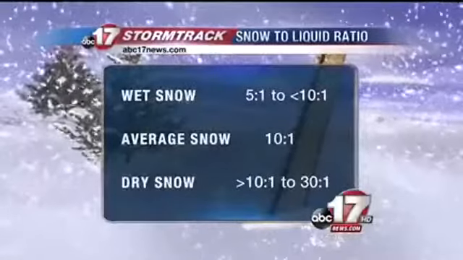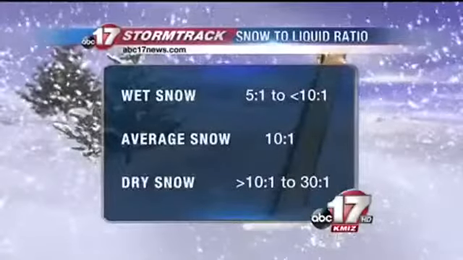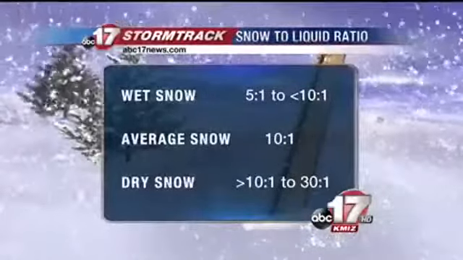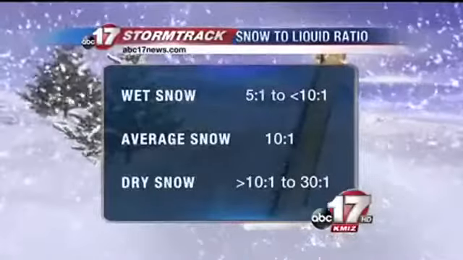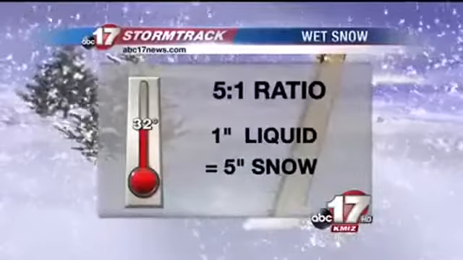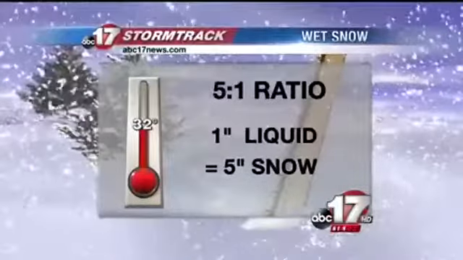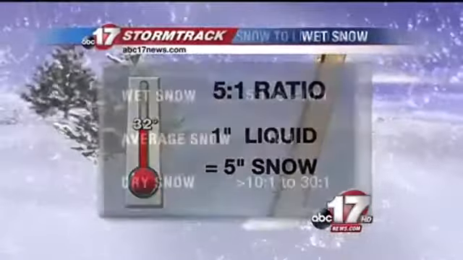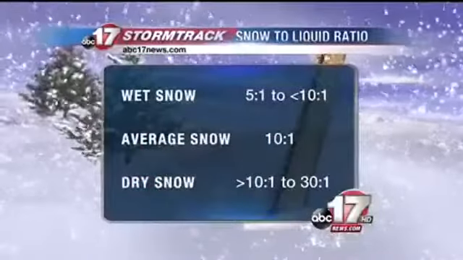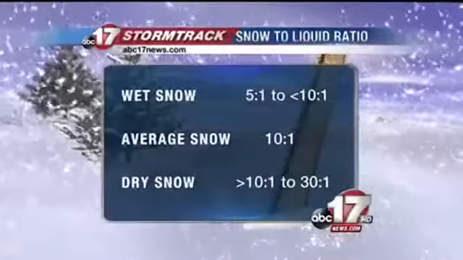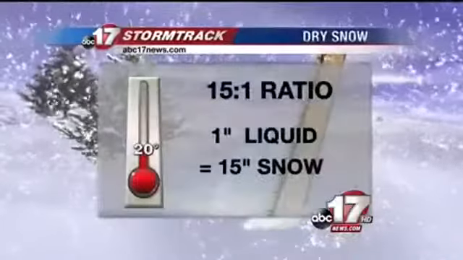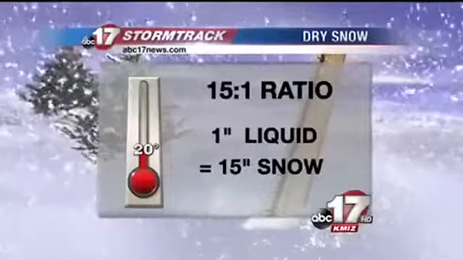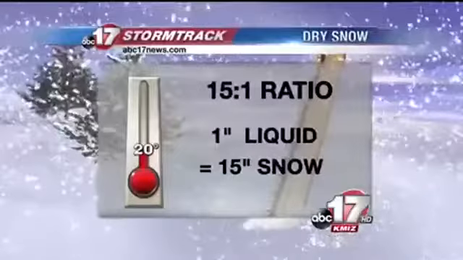A heavy wet snow usually occurs when temperatures are near or just below freezing. This type of snow has a snow to liquid equivalent less than 10 to 1. So a 5 to 1 ratio means that an inch of liquid precipitation would produce 5 inches of snow. But on the other hand, dry snow tends to have a higher ratio and usually occurs with colder temperatures. So a 15 to 1 ratio means we would get 15 inches of snow with an inch of liquid precipitation.